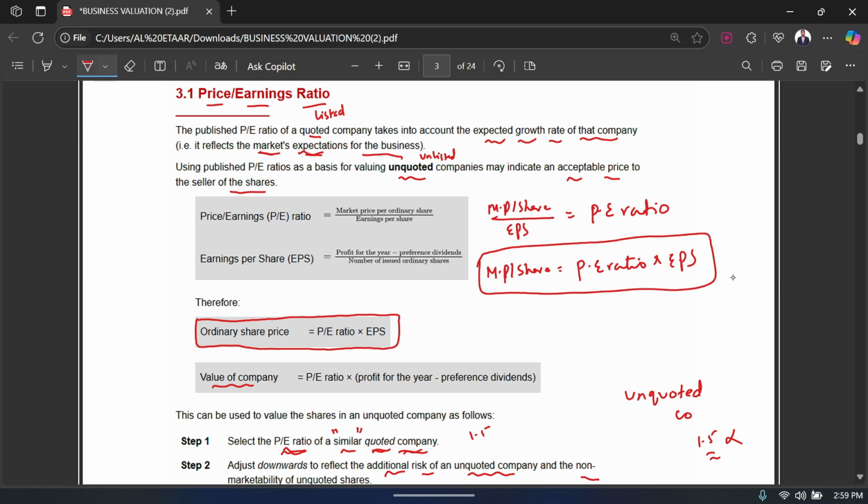And if you want to calculate your EPS, then you just take the profit from the year, you subtract any preference dividend that you might have paid from it, and then you divide it by the number of issued ordinary shares. Again, something that you have already studied in a previous paper. Someone who has studied the Financial Reporting F7 exam would know the formula of EPS in much more detail, because there's a whole IAS 33 in the financial reporting exam which covers EPS in great detail.